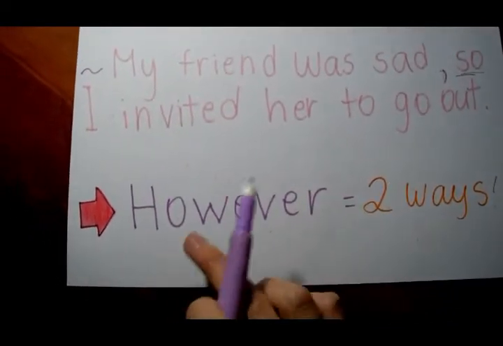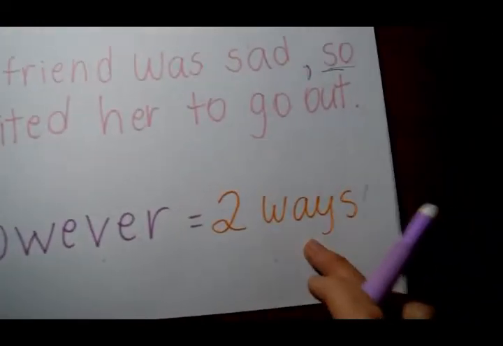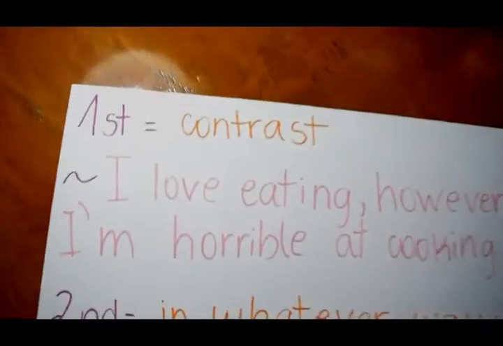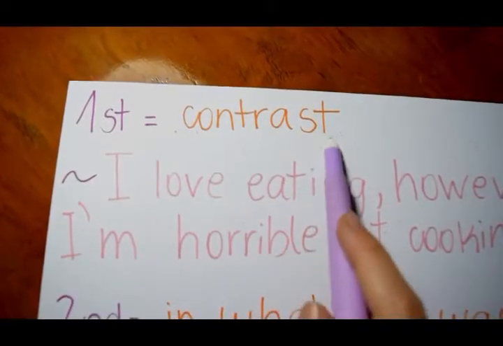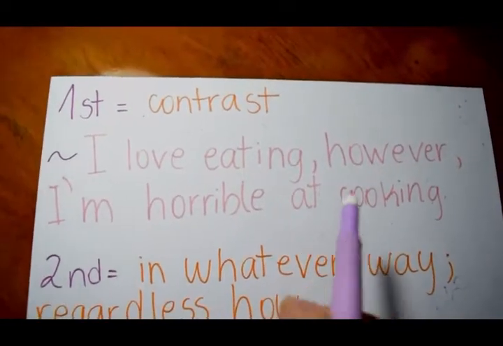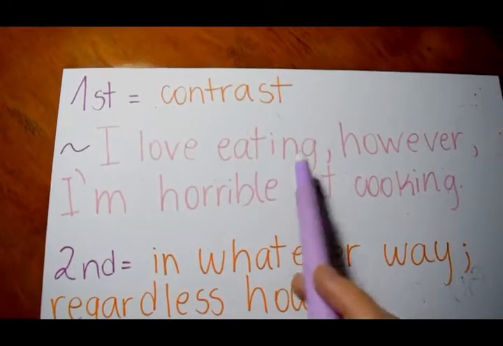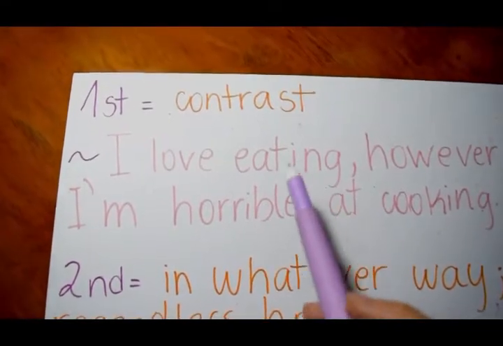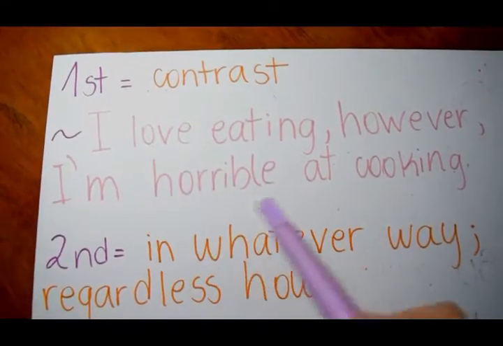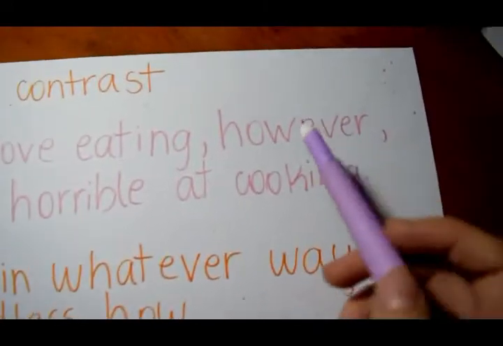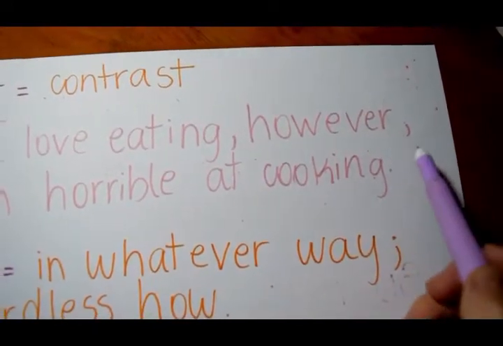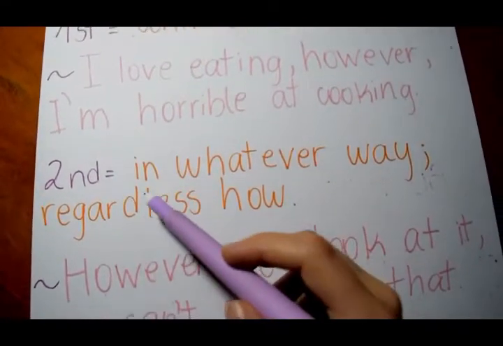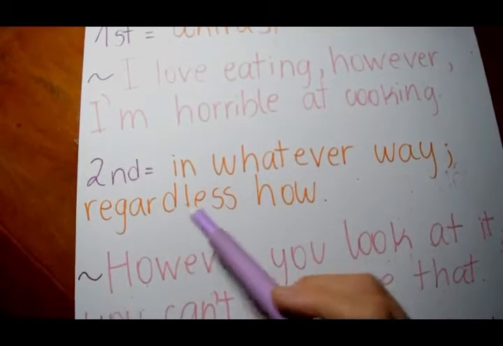Let's move on to however. It can be used in two ways. First, to express contrast. Here's an example. I love eating. However, I'm horrible at cooking. We can see the first sentence here, and then the contrast, with however in the middle between two commas. The second use is to express something in whatever way, regardless of how.